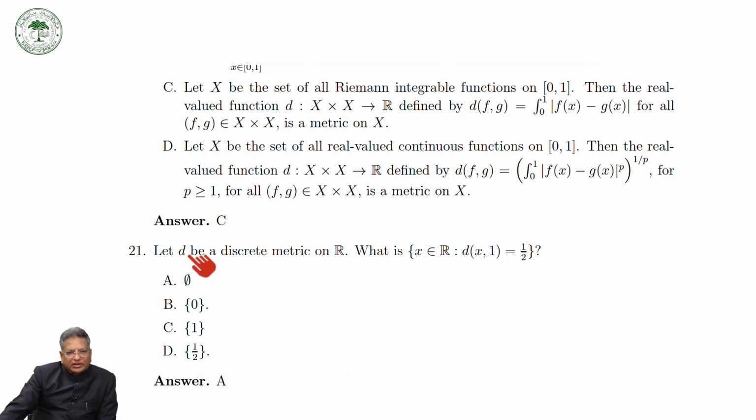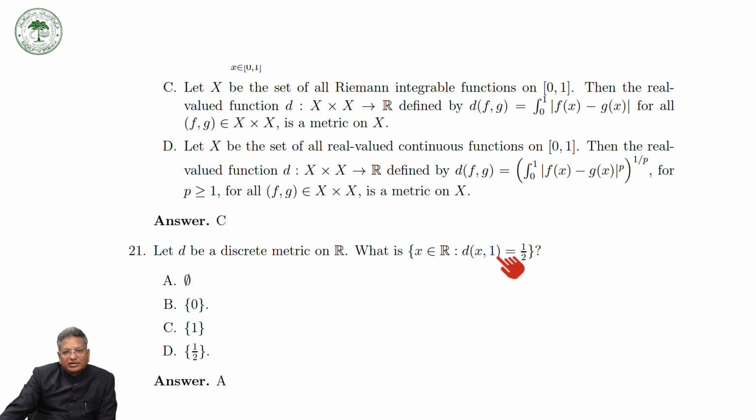Now, the important thing is, let D be a discrete metric. What is this set? Here, the set of all points x in R such that the distance from the point x to 1 is equal to half. Keep in mind, D is your discrete metric. So if they are not the same, then this would be equal to 1, but it is not this one. So x cannot be different from 1.